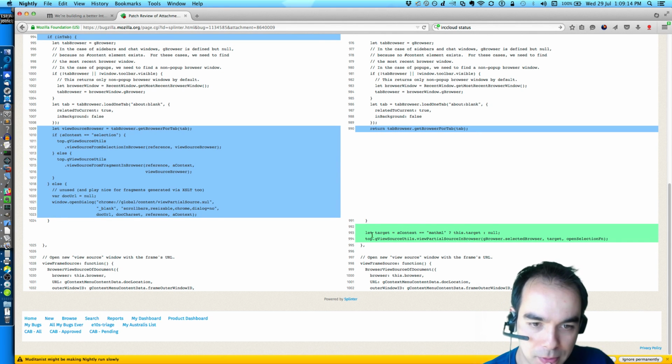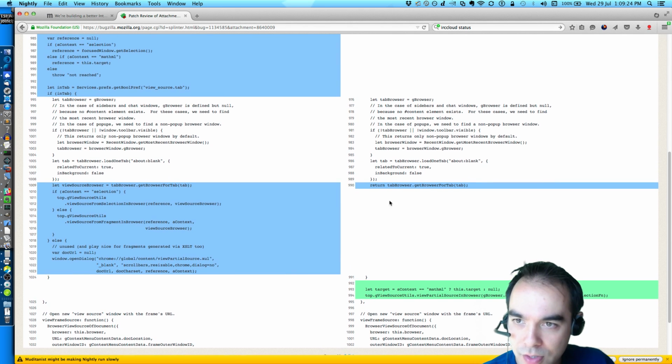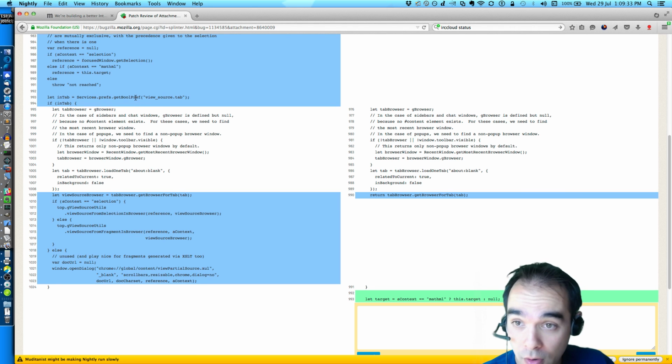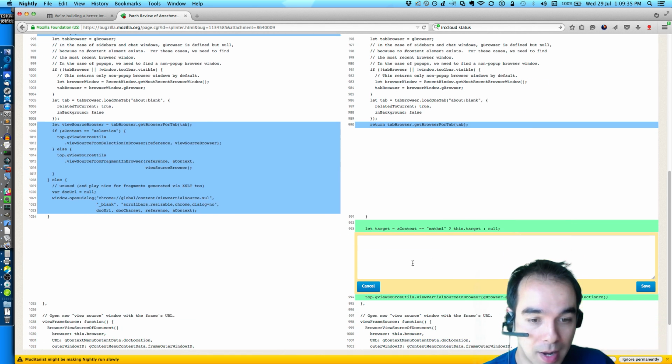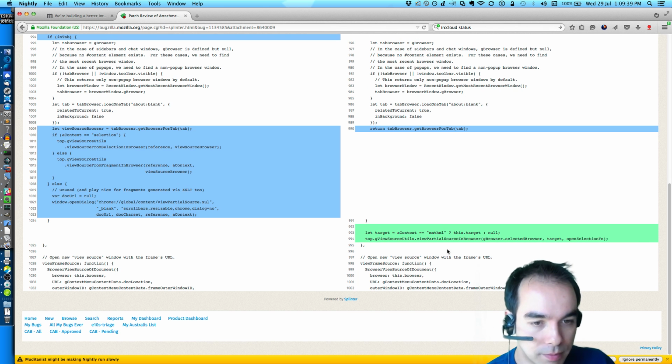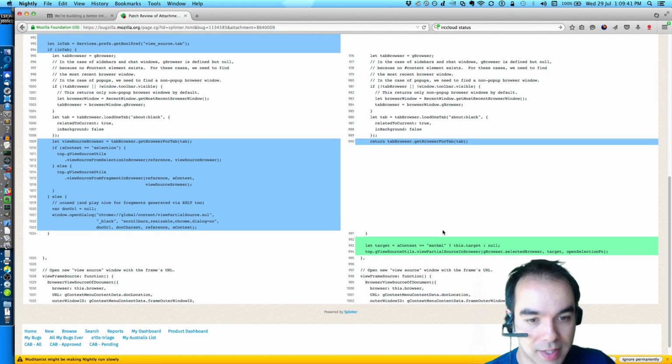And then this is kind of hard to parse, but he makes it so that the target variable is this.target if context is mathml. Which makes sense. Otherwise, it's null. And before it was the selection, but I'm assuming he got rid of that and is doing other things elsewhere because he can't work with the selection in the parent process.